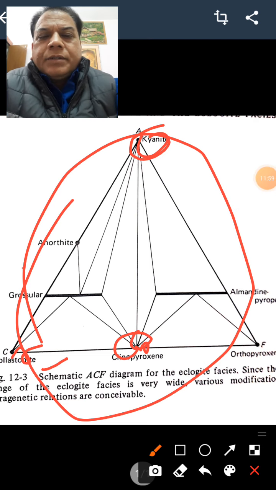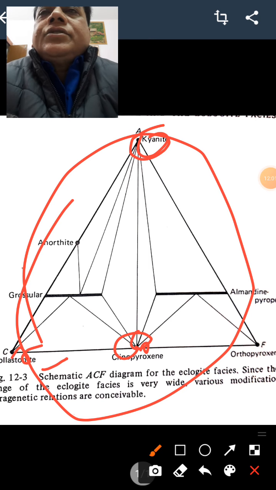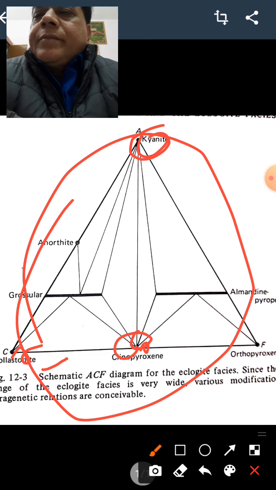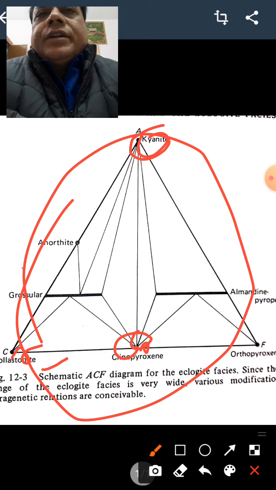Now in general, the main rock of the eclogite facies is eclogite, and the economic importance of this is that in eclogite we find diamonds.